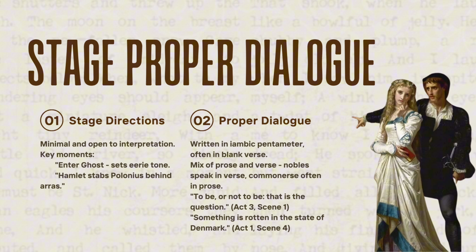In Hamlet, stage directions are minimal, which gives directors room for creative interpretation. For example, Enter Ghost creates a mysterious atmosphere without much detail. Another key moment is when Hamlet stabs Polonius behind the curtain. This is a brief but crucial direction.